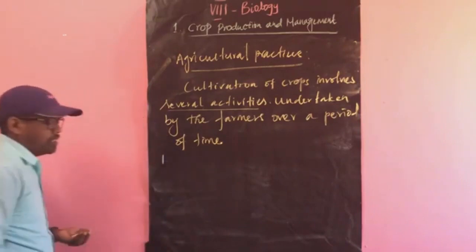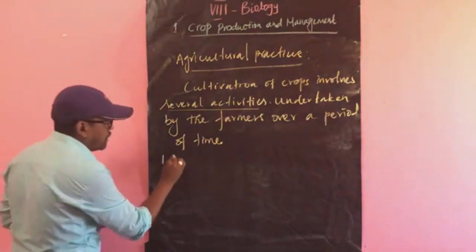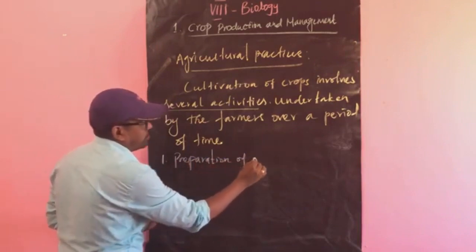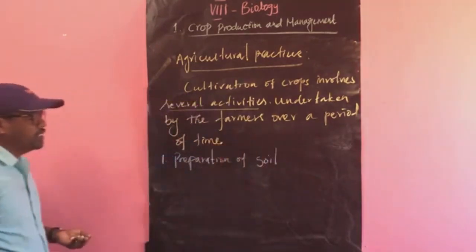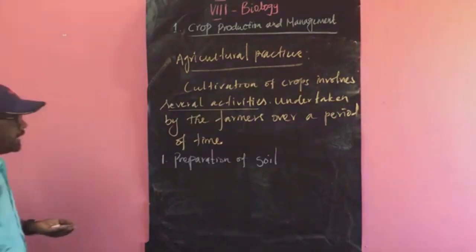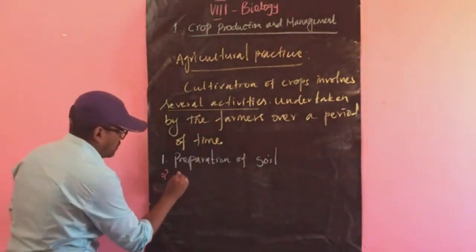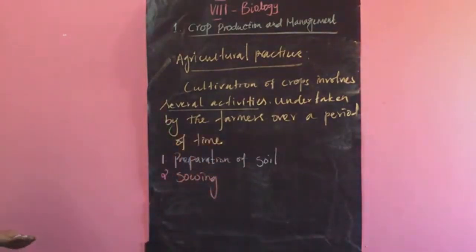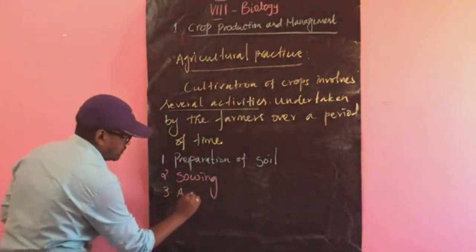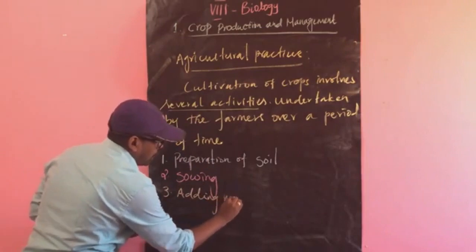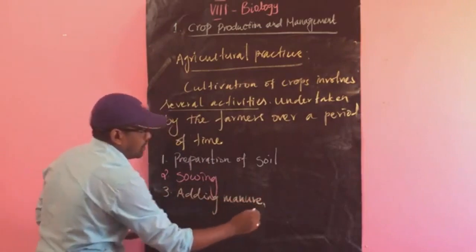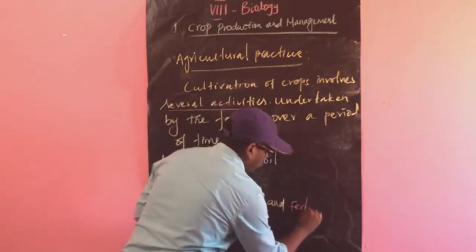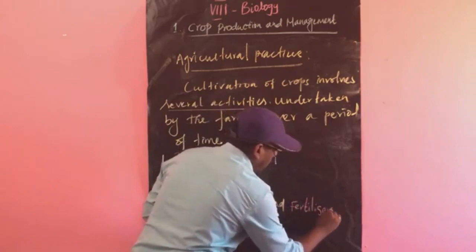The first agricultural practice is preparation of soil. The second one is sowing. And the third one is adding manure and fertilizers.